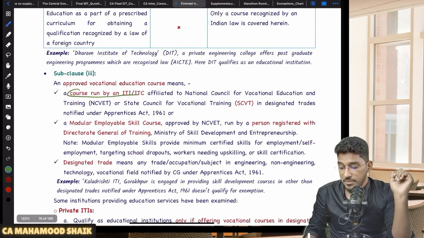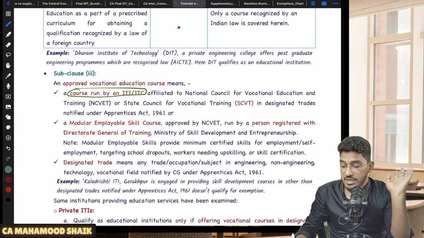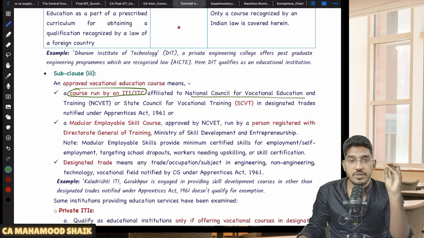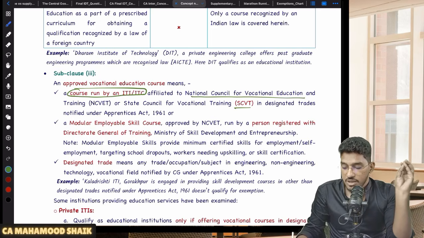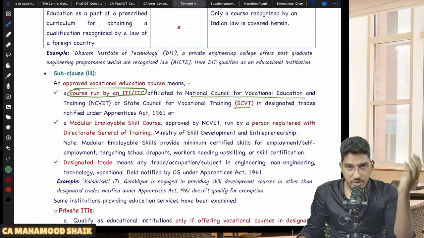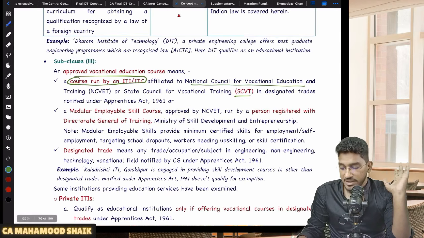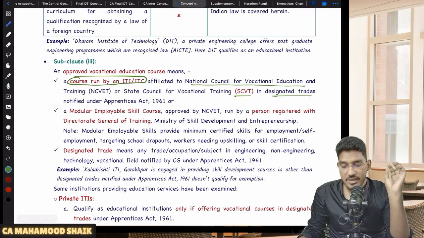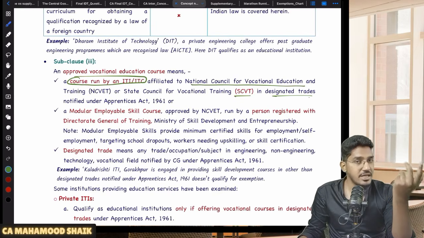It is a course which is run by an ITI or ITC, which is affiliated with NCVET. There is something called NCVET, and also there is something called SCVT. So there is an ITI or an ITC. They are running a course which is affiliated with either NCVET or SCVT in designated trades. There are some trades which are designated, and in those designated trades they are giving courses.